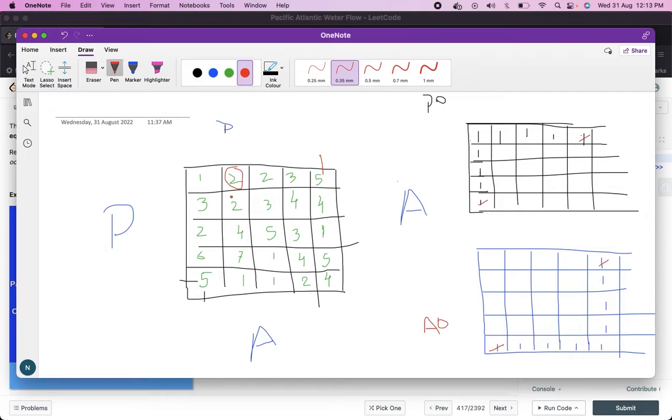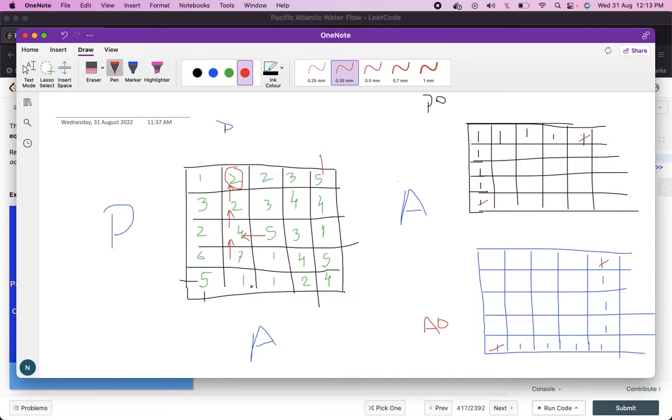Let's say this cell is getting water from two. For simplicity and understanding, let's keep it simple, let's not draw this. Similarly, this cell can get water from this, but the water cannot flow from this to this cell, right? Similarly, the water can flow from this cell to this, right? This was only from the Pacific Ocean perspective.